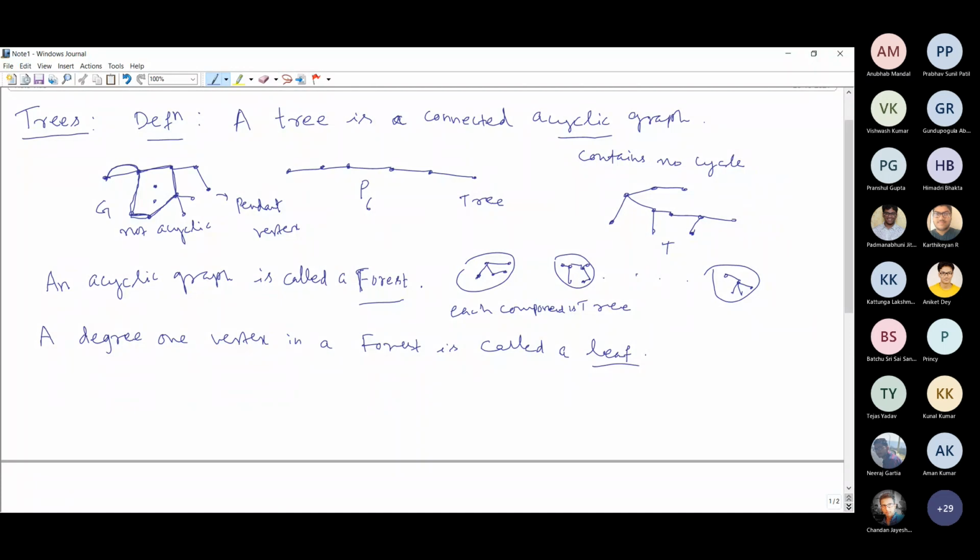But how do you prove that? By induction. Yes, by induction we can prove it.